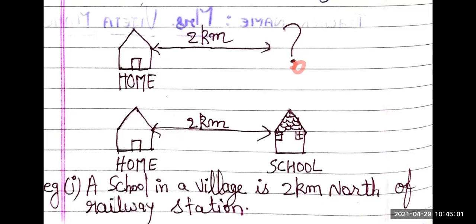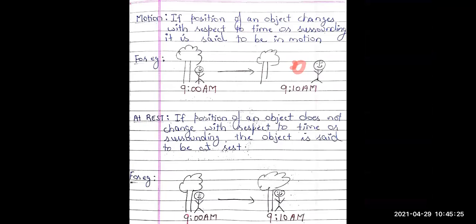You are saying the school's position is 2 kilometers, but from where, right? So the reference point over here is railway station. So whenever you want to describe position, that is location of an object, you need a reference point, which is known as origin. Let's move to the next slide.